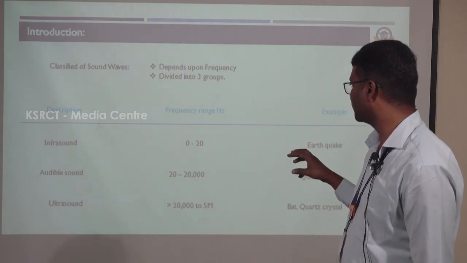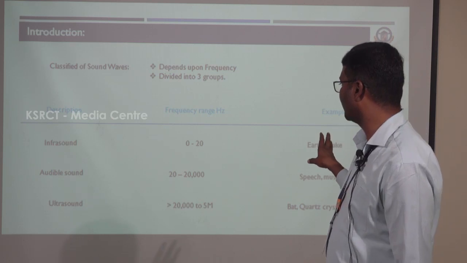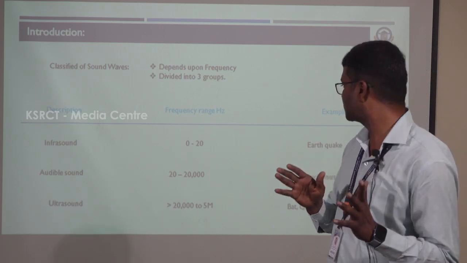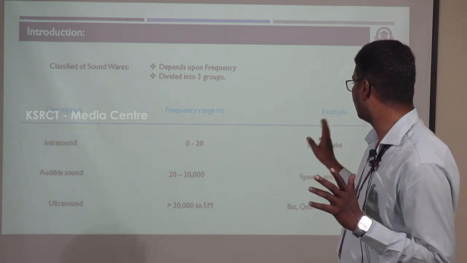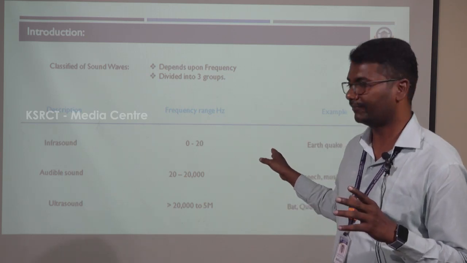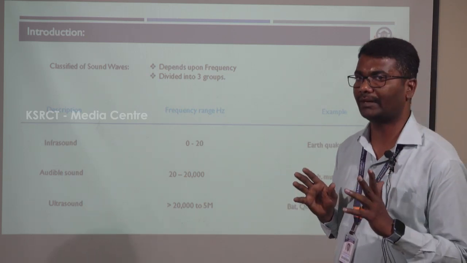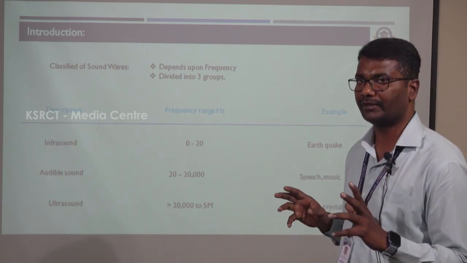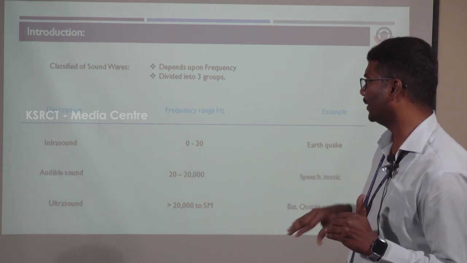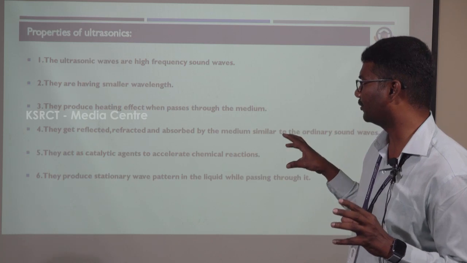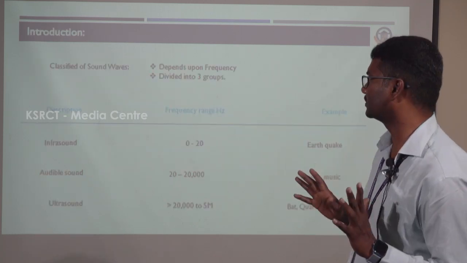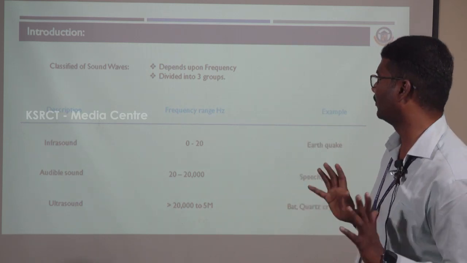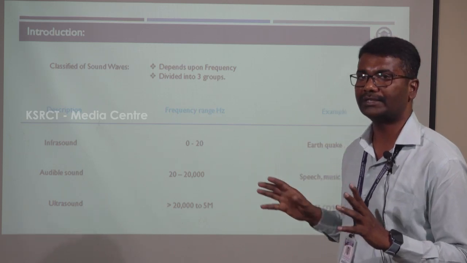The audible range can be heard by the human ear. Examples of the audible range are speech and music. Ultrasonic waves have a frequency range above 20,000 Hz. Ultrasonic waves and infrasonic waves cannot be heard by the human ear. The human ear can hear the frequency range of 20 Hz to 20,000 Hz. This is the introduction to sound waves.